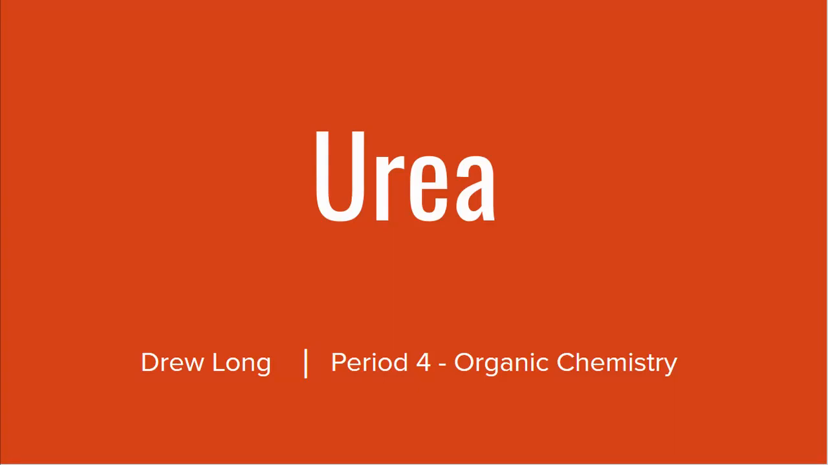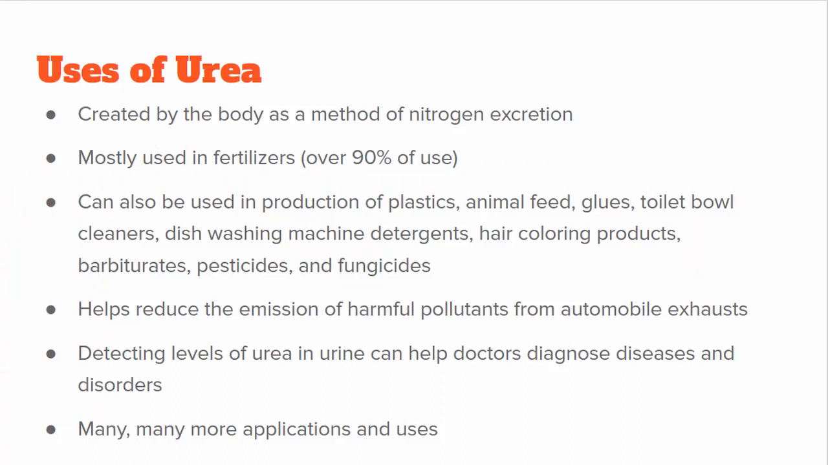I did my OChem engineering project on the molecule urea. Urea is a very versatile and interesting compound. It is naturally created inside our bodies as a method of nitrogen excretion because ammonia is toxic to the body, and turning it into urea makes it safer. It is also one of the most largely industrially synthesized compounds, mainly because of its use as a fertilizer.